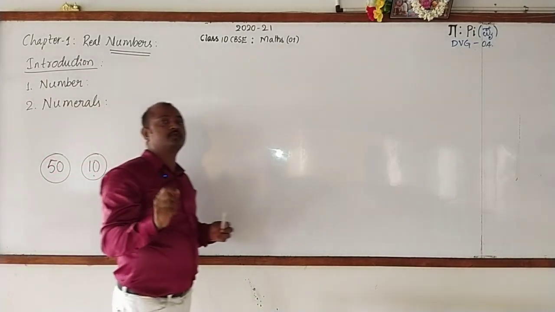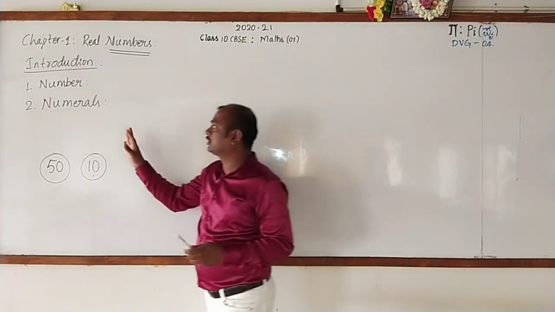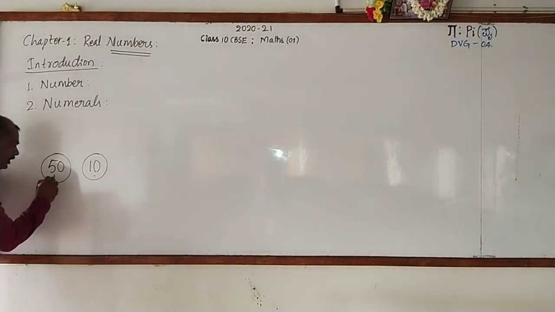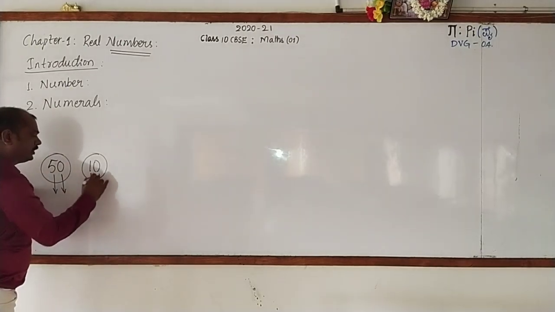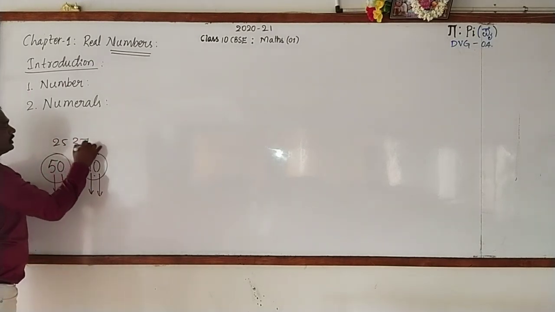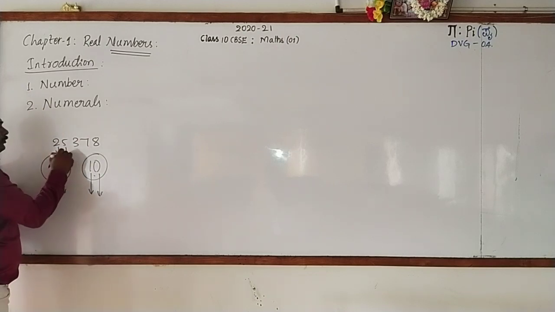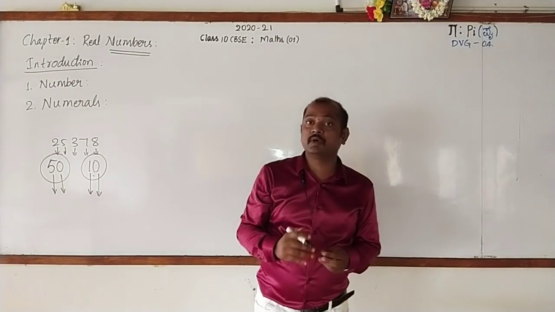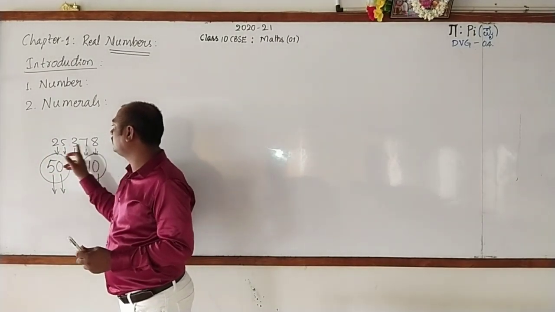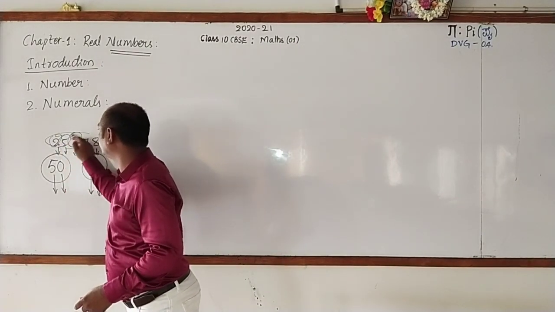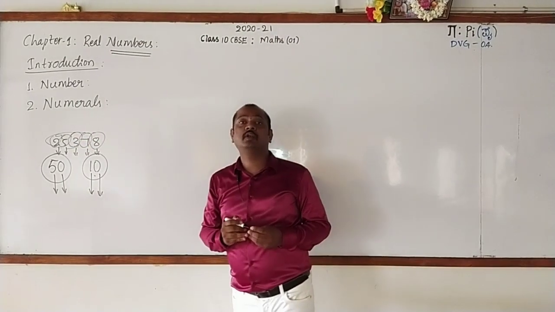The symbols used for writing a number are called numerals. And one more thing. To write the numeral 50, I have used some more symbols, 5 and 0. 10, 1 and 0. I'll take one more number. It is 25,378. See that here 2, 5, 3, 7 and 8. All these are the symbols used for writing the numeral 25,378. And each of these symbols are called digits.